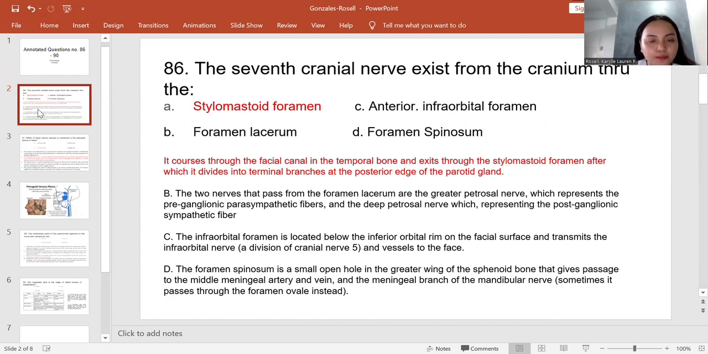Letter D is not the correct answer because the foramen spinosum is a small open hole in the greater wing of the sphenoid bone that gives passage to the middle meningeal artery and vein, and the meningeal branch of the mandibular nerve, which sometimes passes through the foramen ovale instead.